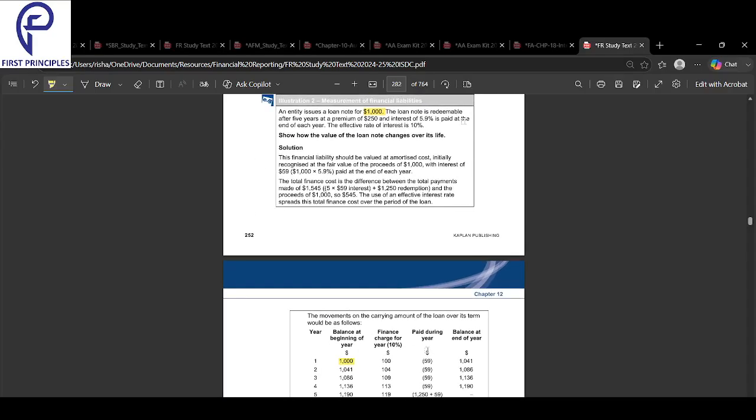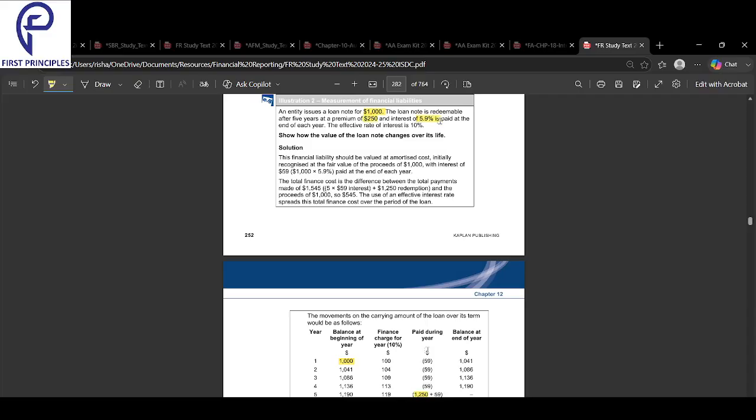The loan is redeemable, which means you have to repay it in 5 years at a premium of 250. So when I repay in the last year, I will pay 1250. Clear with this? I take a loan of 1,000. When I repay, I'll pay 1,250, at a premium of 250.